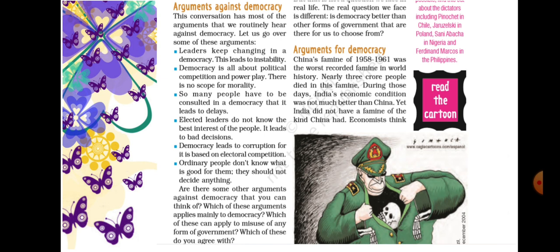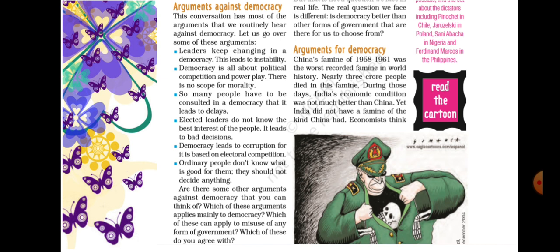Ordinary people don't know what is good for them. They should not decide anything. Most of the ordinary people in India are not much aware of what is good for them and what policy is most suitable for them, so they can't make better decisions, and that also causes some instability.